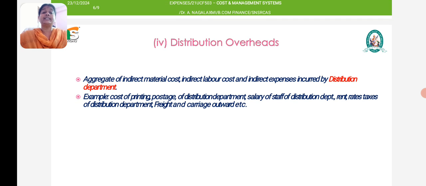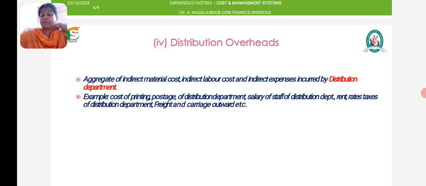Next is the distribution overheads: the aggregate of indirect material cost, indirect labor cost and indirect expenses incurred by the distribution department. Once the product is ready for sale, it has to be taken to the point where the consumers or customers will come and buy the product. Those costs are said to be distribution overheads.